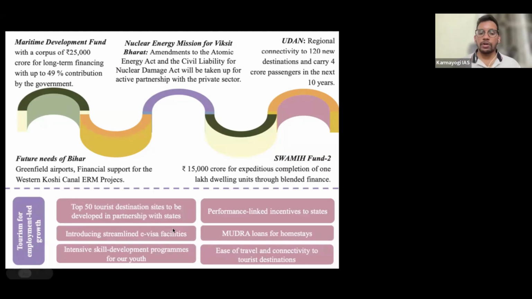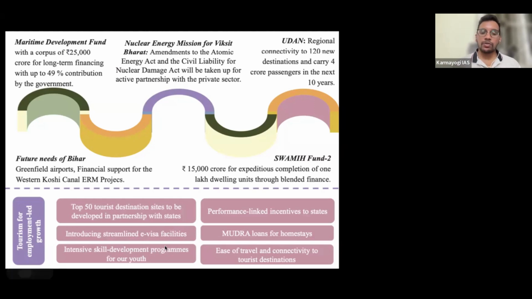Now, the government is also going to come up with an e-visa facility. That means foreigners no longer need to reach the regional diplomatic offices, the embassies. No need to stand in line. Everything is going to be online, specifically for certain countries, not for Pakistan or Bangladesh people. So the e-visa facility we are going to give for advanced countries which are friendly to us.